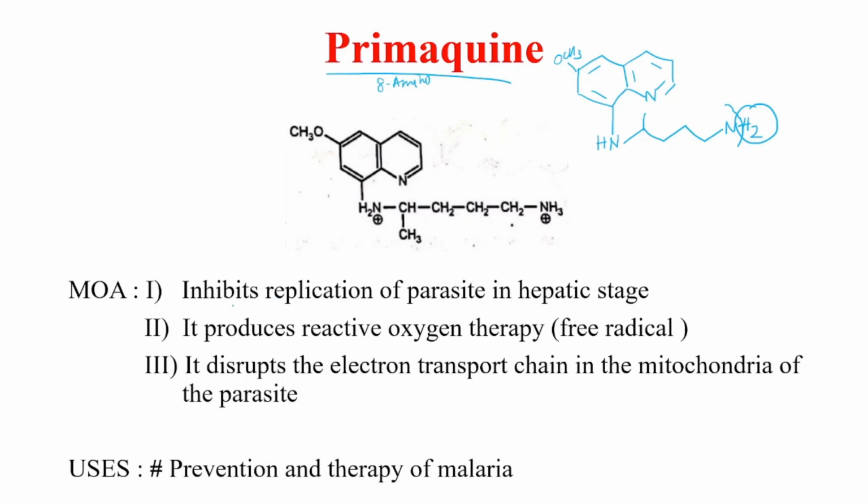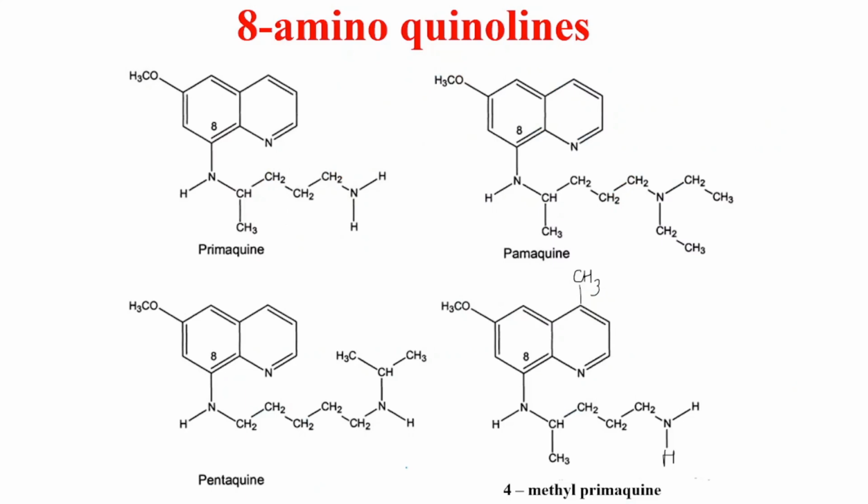Next we have the MOA. It inhibits replication of the parasite in the hepatic stage. It produces reactive oxygen species, that is free radicals, and it disrupts the electron transport chain in the mitochondria of the parasite. Now the uses are prevention and therapy of malaria.